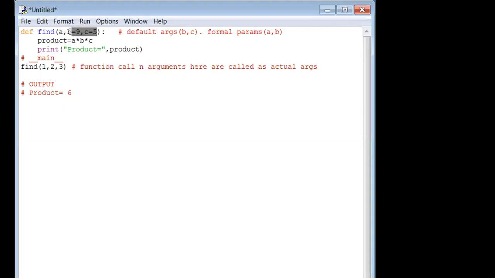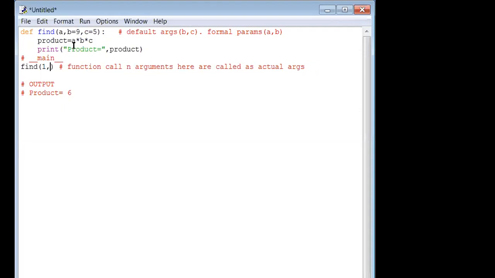How can we say that B and C are default arguments? Because they are initialized inside the function definition. It looks just like simple variable initialization, but the only difference is that the variable initialization is done inside the function definition. Same operation, same logic, but one change I am making here. One change. What is that?